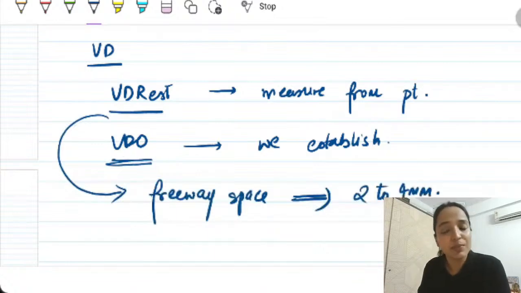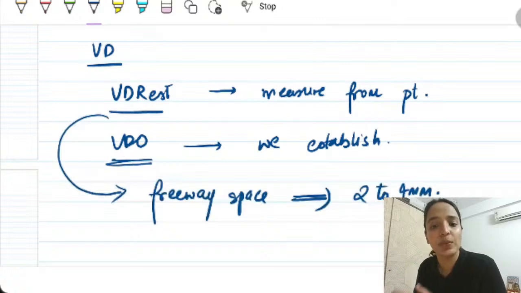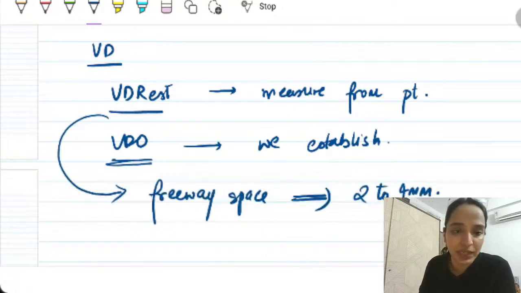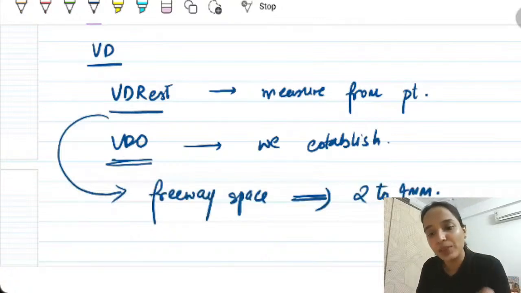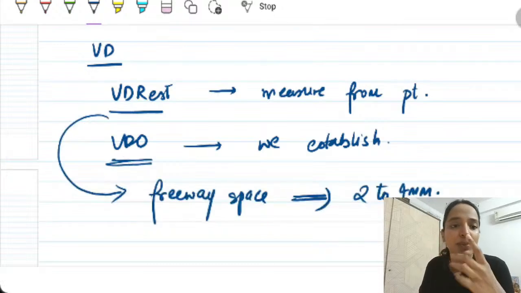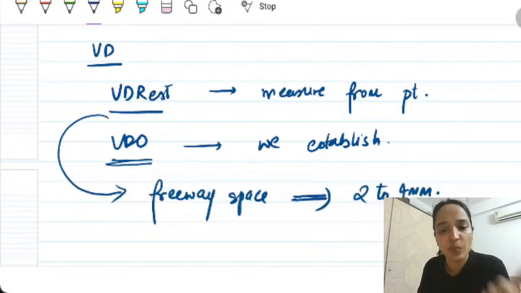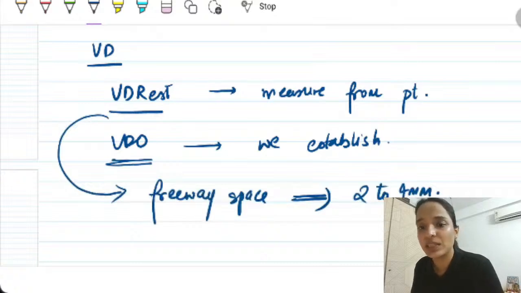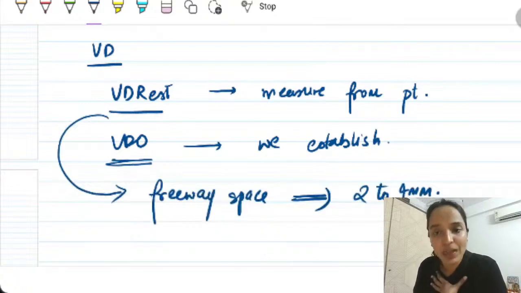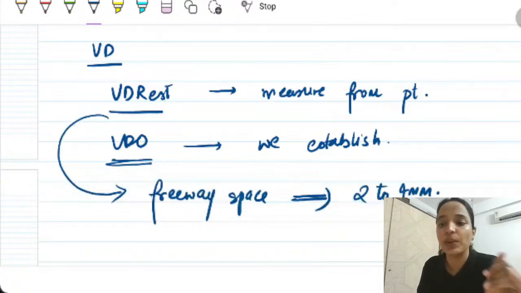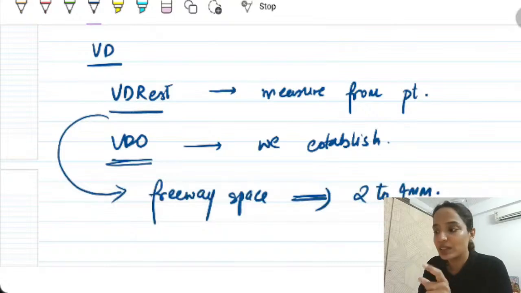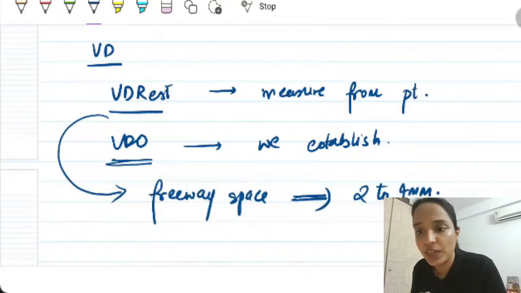So VDR is something that is always there in a patient. We are just measuring it with different techniques. VDO is something that we establish. For example, if I measure between these 2 points at one instance and it comes as 64 millimeters, it is my job to establish the VDO at 62 or 61 so that I keep a freeway space of 3 millimeters. So that is the concept of VDR and VDO.